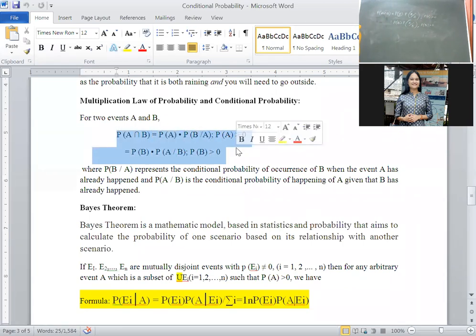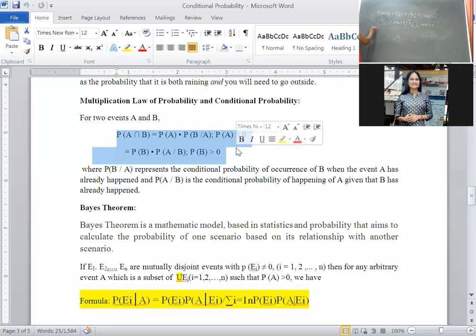Probability of B given A represents the conditional probability of occurrence of B when the event A has already happened. Similarly, A given B is the conditional probability of A when the event B has already happened. Then vice versa, we will write this formula.